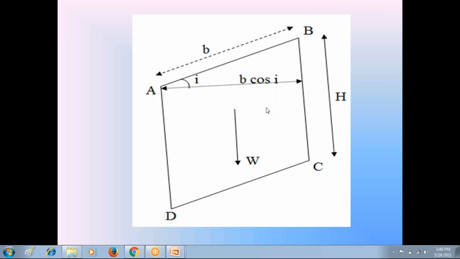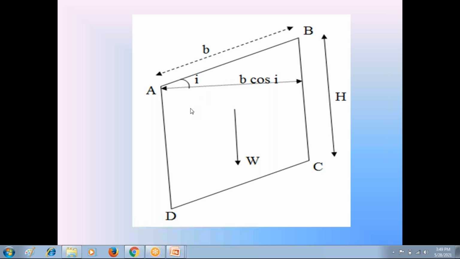We are discussing the first condition, dry soil. In this soil prism ABCD, we consider the soil is in dry condition, that is partially saturated. So take gamma as the bulk unit weight of the soil in this soil prism. The area of the soil prism is H into B cos I, and the bulk unit weight of the soil is gamma, because the soil is in dry condition.